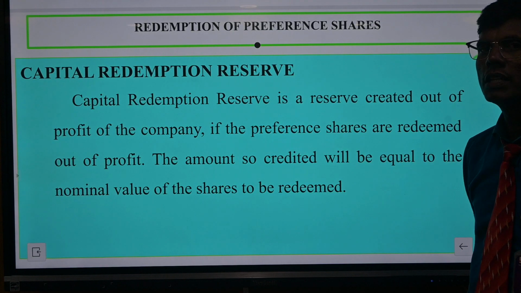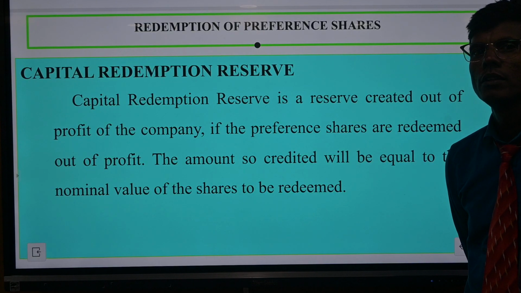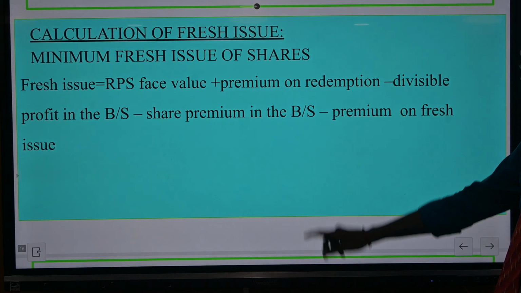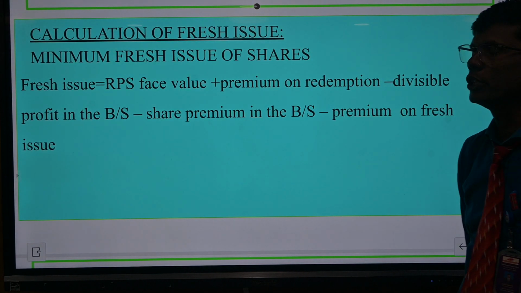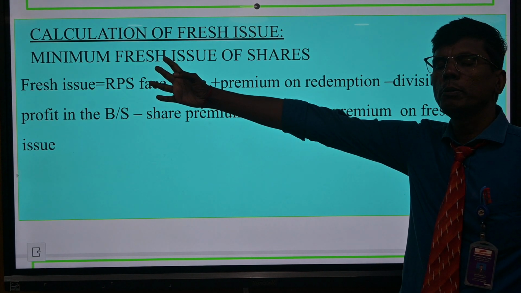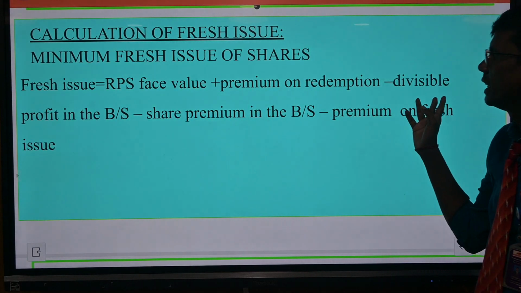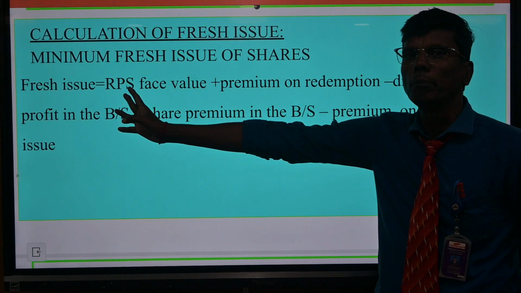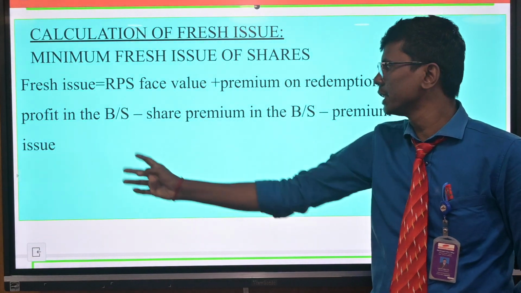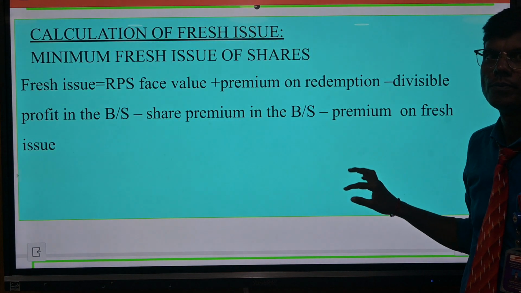The journal entries for redemption of preference shares. Calculation of minimum fresh issue: redeemable preference share plus premium on face value minus divisible profit in the balance sheet. Divisible profit includes profit and loss, general reserve, and share premium of fresh issue.